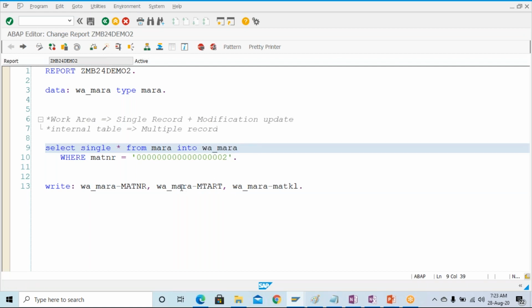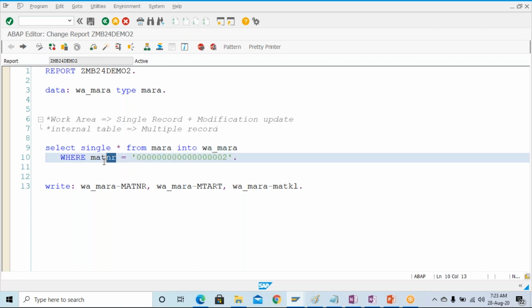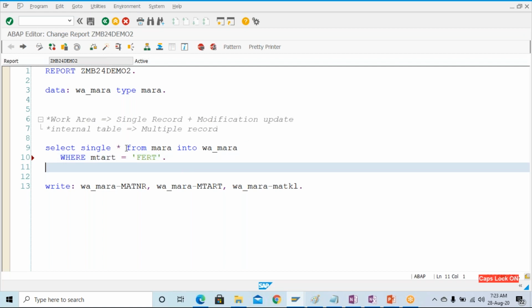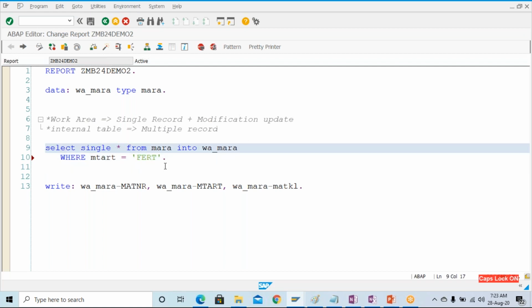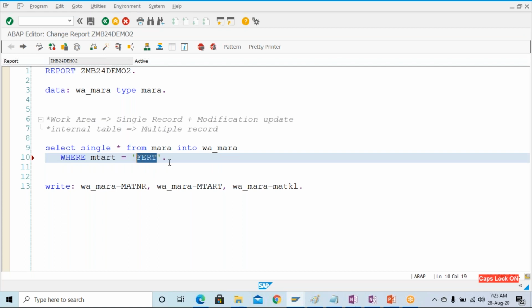But suppose you have to fetch multiple records, and you want to get all the material numbers where MTART equal to finished good, FERT. You want to get all the materials where the material type is FERT.